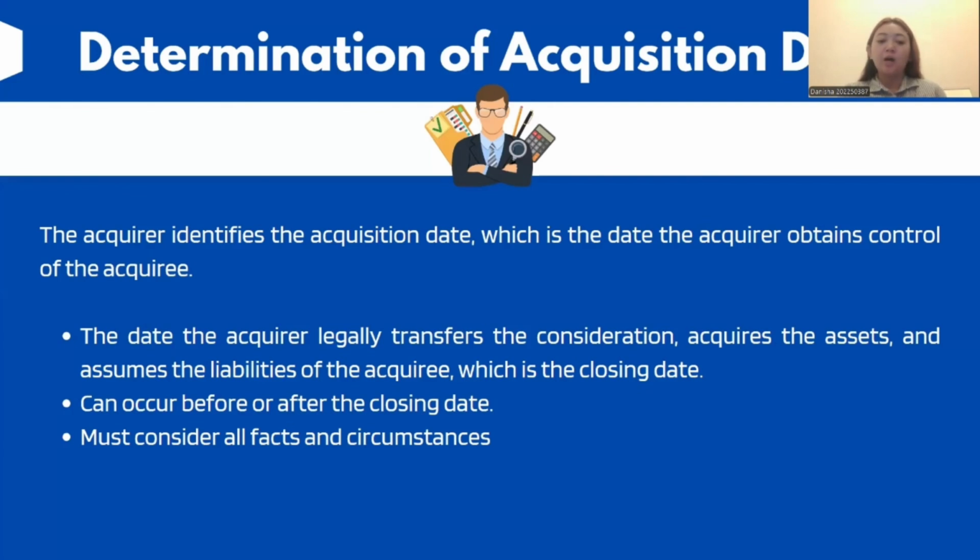Next is how to determine the acquisition date. The acquirer identifies the acquisition date, which is the date the acquirer obtains control of the acquiree. This is the date the acquirer legally transfers the consideration, acquires the assets, and assumes the liabilities of the acquiree, which is the closing date. It can occur before or after the closing date. And then we must consider all facts and circumstances.